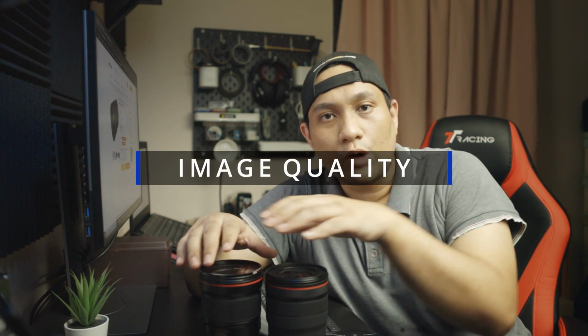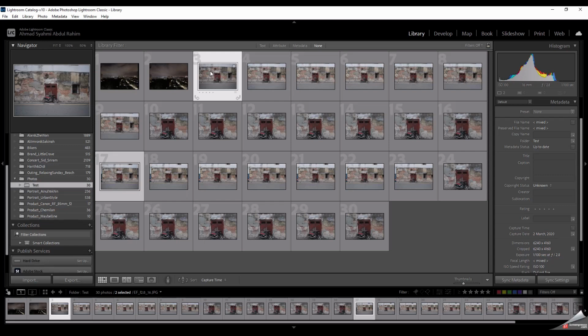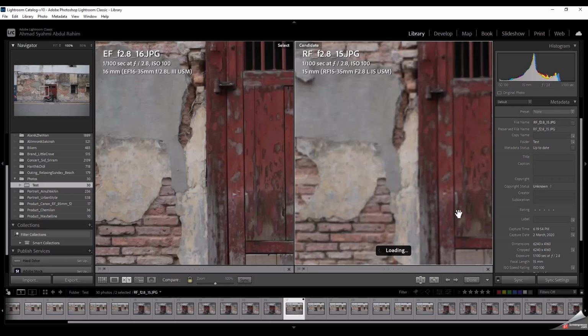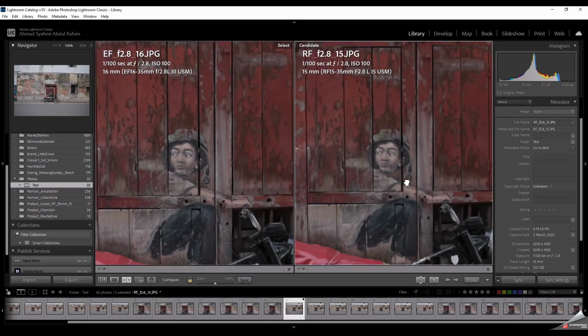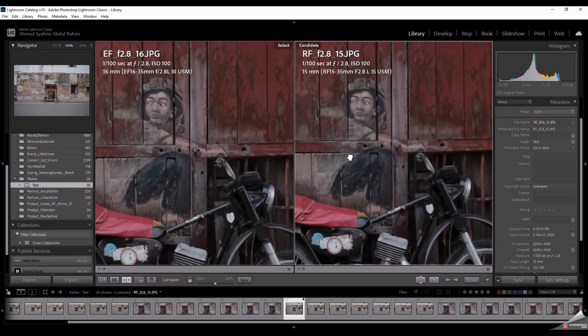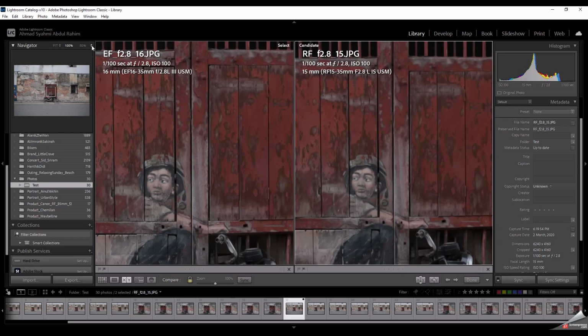So, how sharp are they? Look at these images. Let's compare the EF at 16mm at an aperture of f2.8 versus the RF at 15mm at f2.8. At the center of the image, both lenses produce, I would say, identical images. They both have the same sharpness. Let's go in closer.